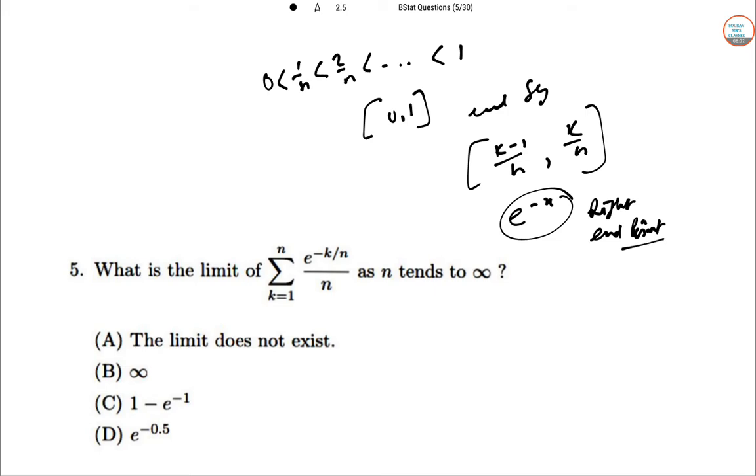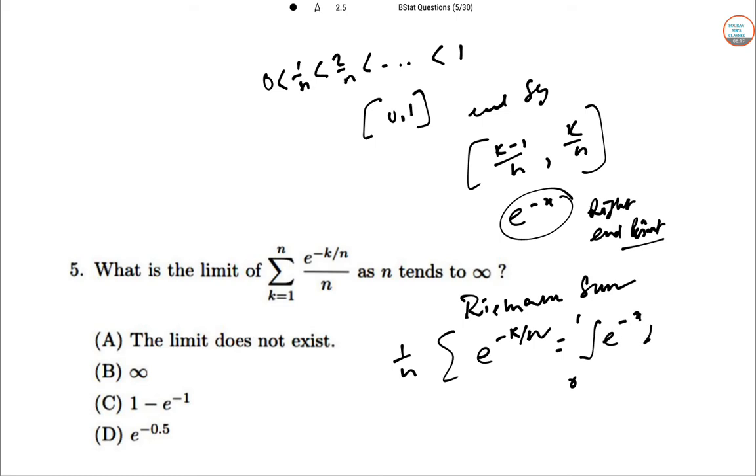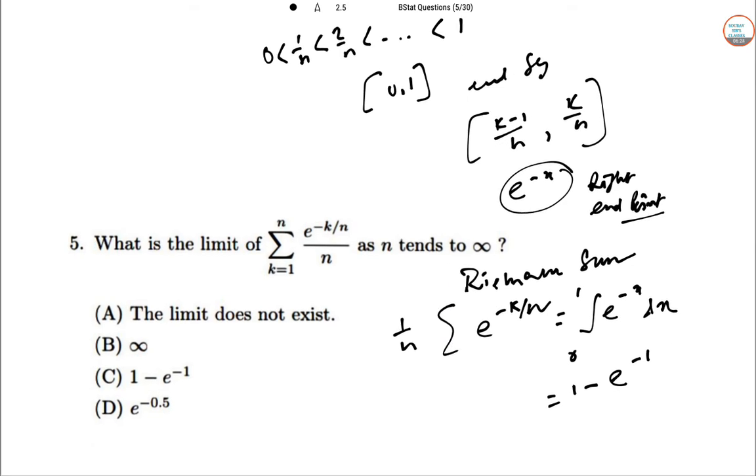Corresponding to the Riemann sum, 1 by n summation of e to the power minus k by n is the integral from 0 to 1 of e to the power minus x, so 1 minus e to the power minus 1 as n tends to infinity. So that is option C.